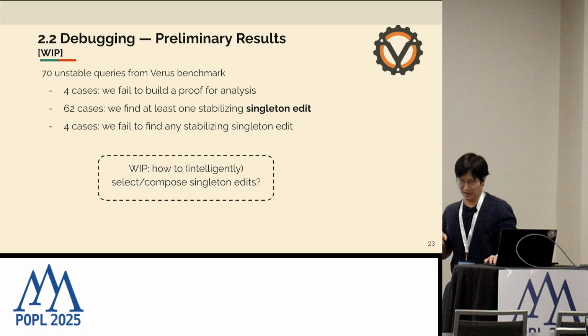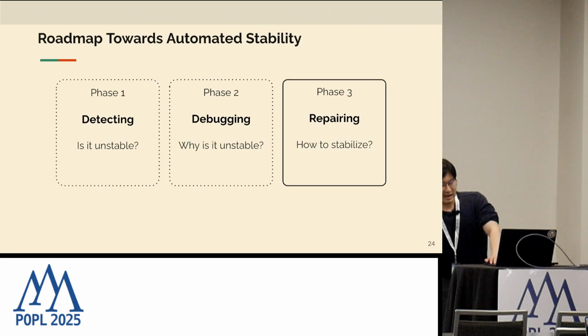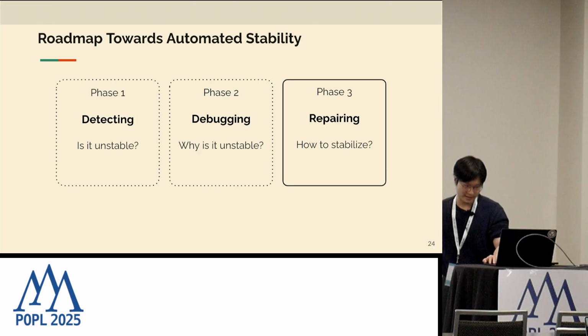But it doesn't mean that there doesn't exist some combination of, say, 2 or 3 quantifiers, and the interactions between them led to the instability. This is our work in progress on how to intelligently schedule and compose these edits to do better debugging.